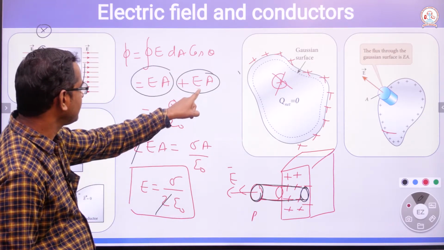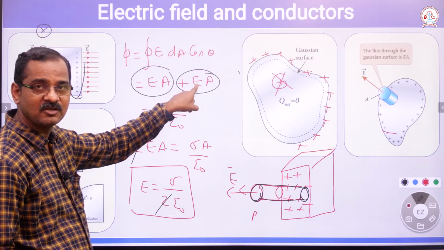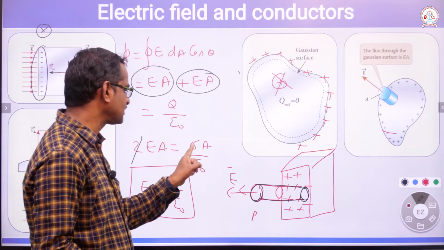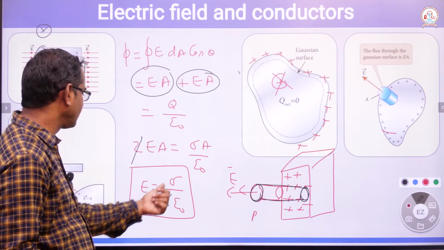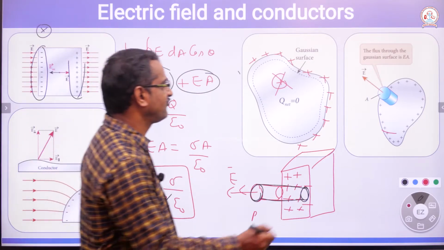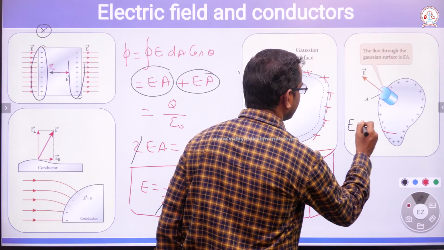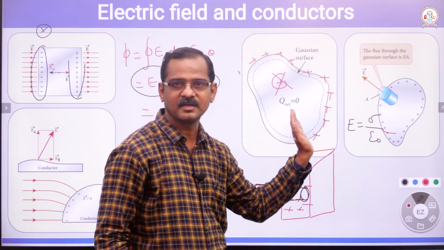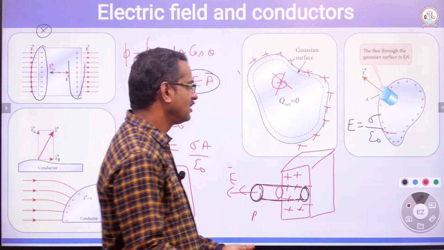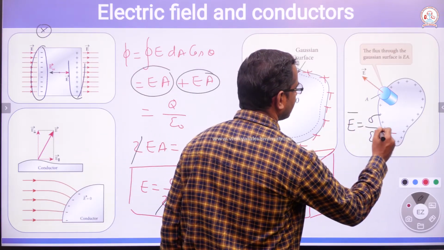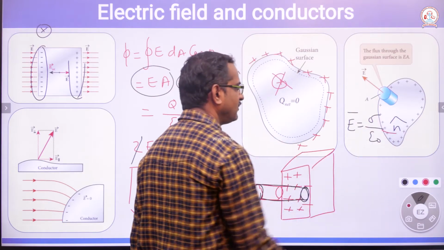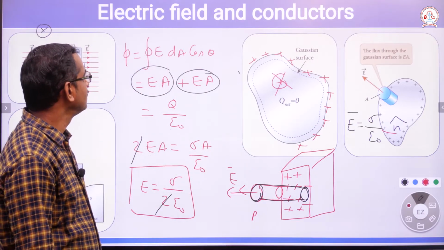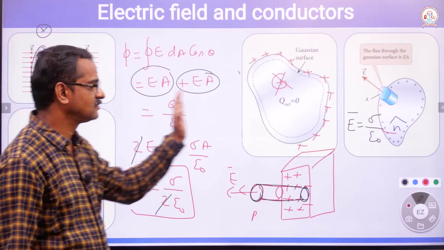So for the second part, this term becomes 0 because E is equal to 0, and we get only EA, which is equal to Q by epsilon naught, that is sigma into A. So electric field E is equal to sigma divided by epsilon naught, outside the conductor, not inside the conductor. To represent it in vector form, E vector equals sigma by epsilon naught times n cap. We can write it like this. So this is about electric field on conductors.